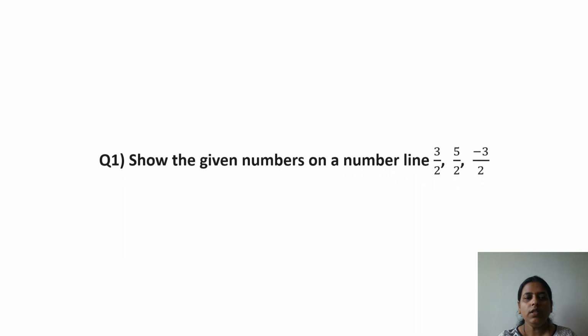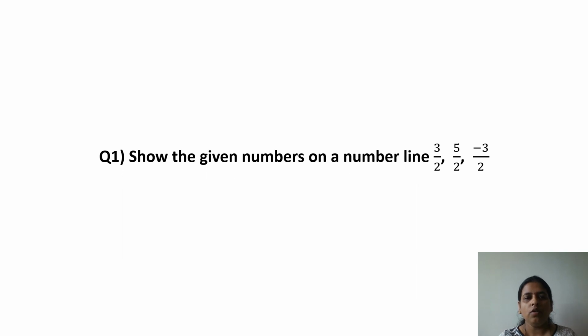Okay, this question is for you. You should solve this question. That is, show the given numbers on a number line: 3 upon 2, 5 upon 2 and minus 3 upon 2. Here the total number of parts is 2. So we want to divide the number line into 2 equal parts, and then you can plot your rational numbers on your number line. Any problem regarding this, you should comment.